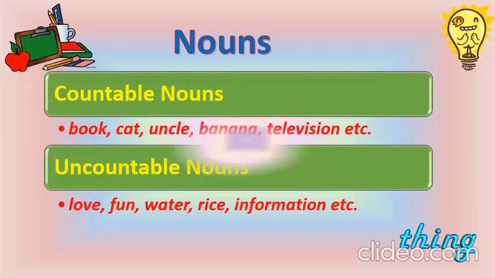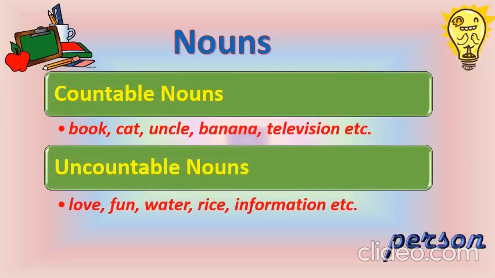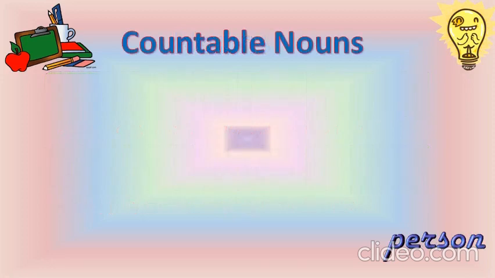So you can see here countable nouns, which can be counted simply with the term it is, right? Like book, cat, uncle, banana, television, and many more. The same way, uncountable nouns are love, fun, water, rice, information, and of course many more. Let's get deeper. Let's get the definitions of it. And here it is, countable nouns first.